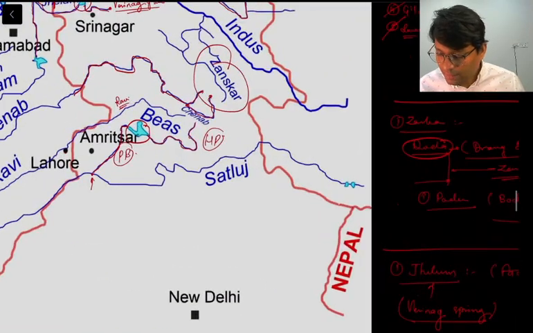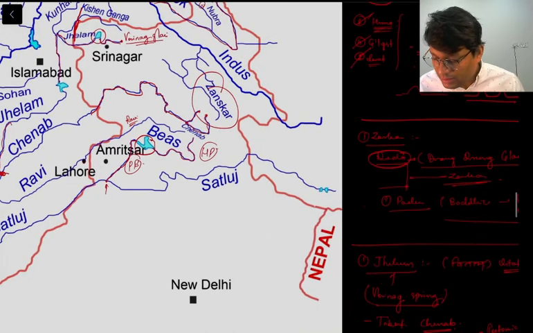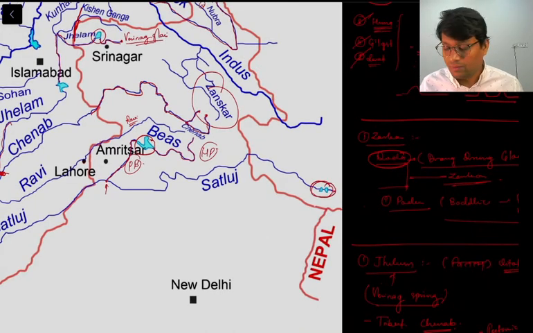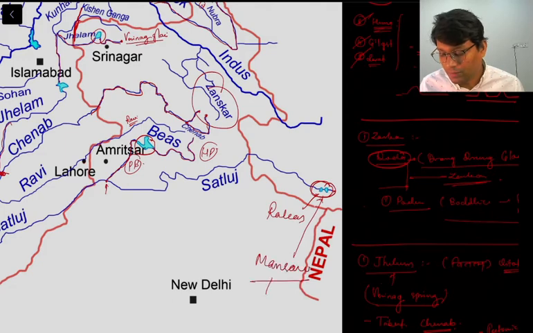So you can see this is Satluj River. These are twin lakes we have seen. One is on left, this is Rakastal. On right, this is Mansarovar Lake. Fine. So these are two lakes.